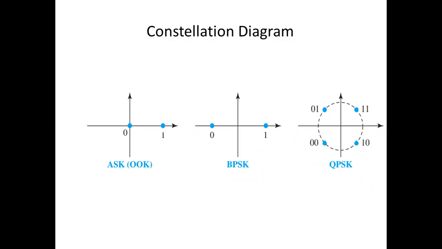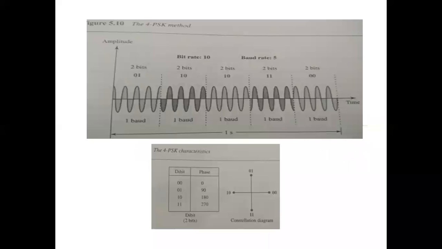So you may have a certain bit pattern here. Look at this diagram. Two bits are transmitted per signal. But look here, this signal is starting at half of the waveform, so it is called a 90-degree phase.